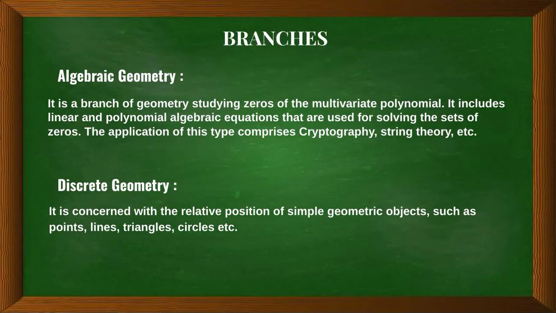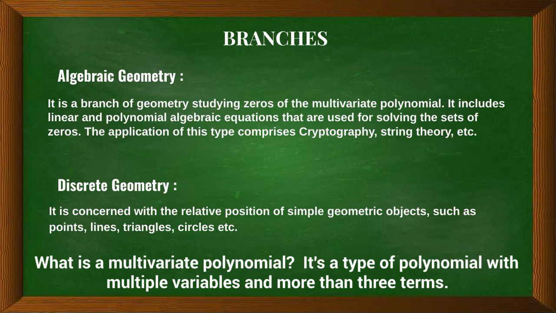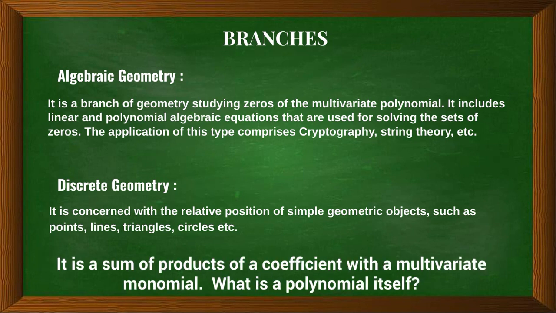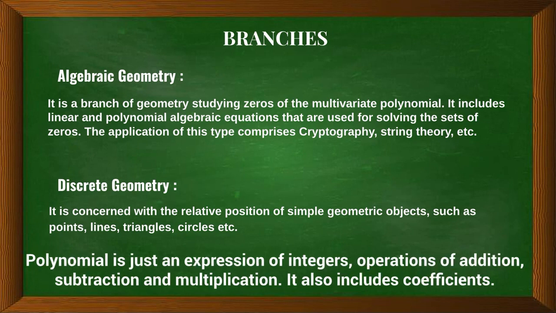Algebraic geometry is a branch of geometry studying zeros of the multivariate polynomial. What is a multivariate polynomial? It's a type of polynomial with multiple variables and more than 3 terms. It is a sum of products of a coefficient with a multivariate monomial. What is a polynomial itself? A polynomial is just an expression of integers, with operations of addition, subtraction, and multiplication. It also includes coefficients.